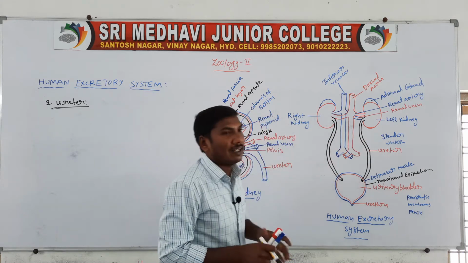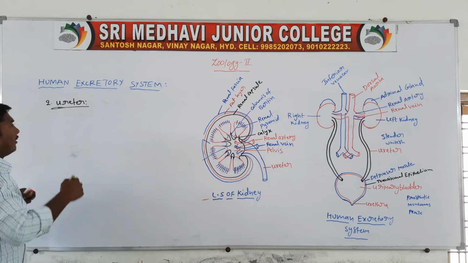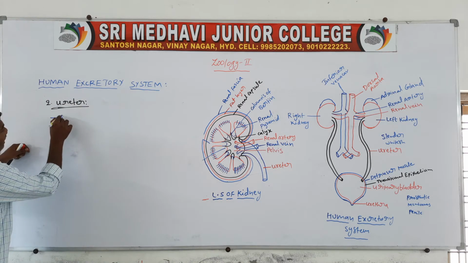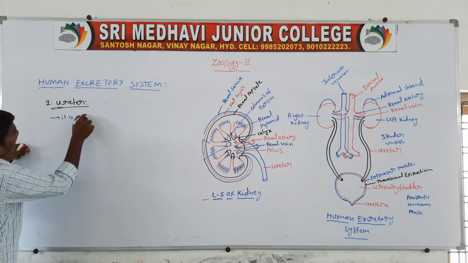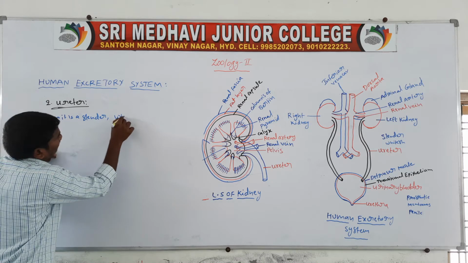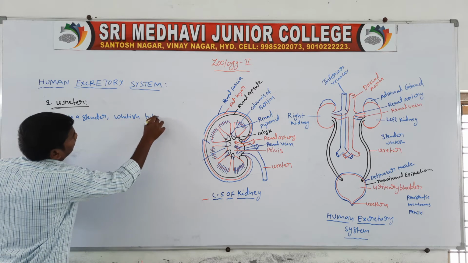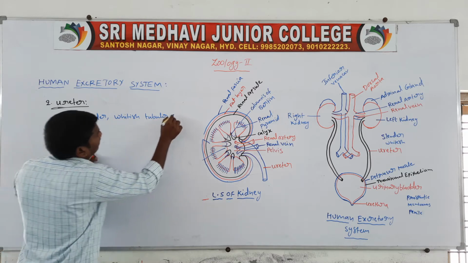The ureters are slender, whitish, tubular structures.